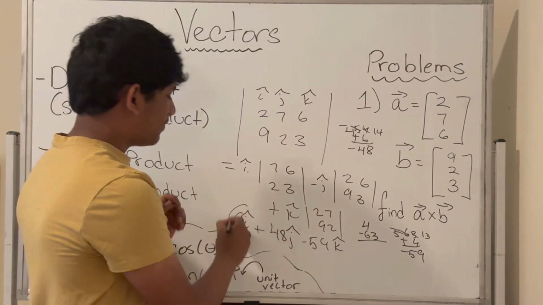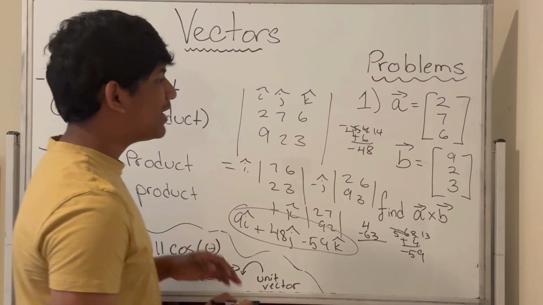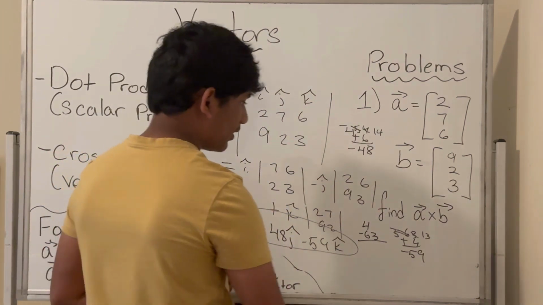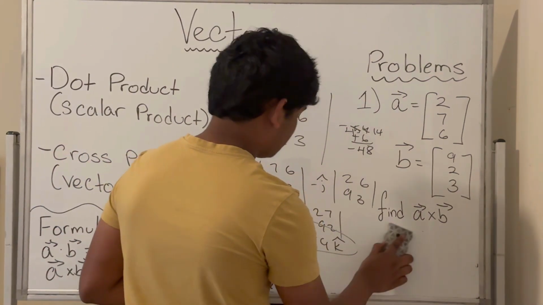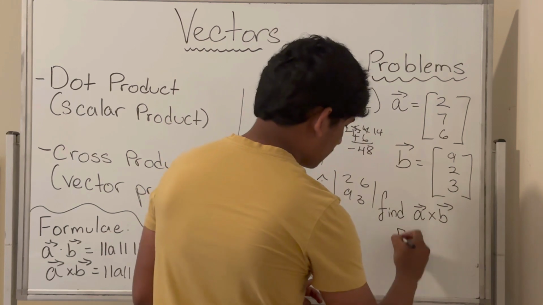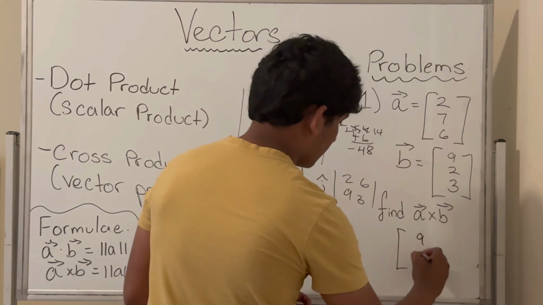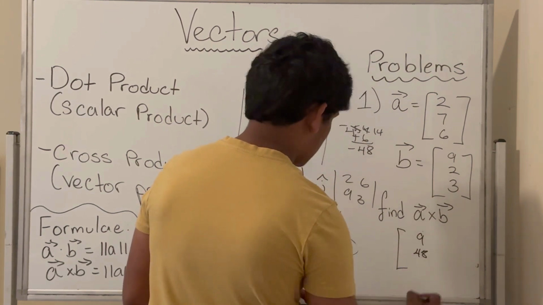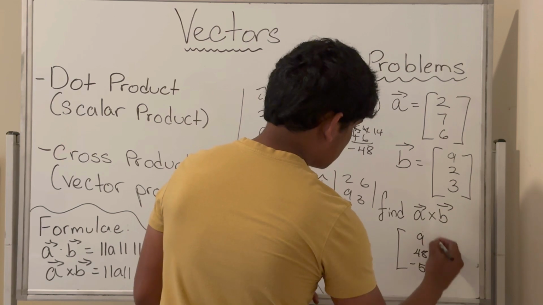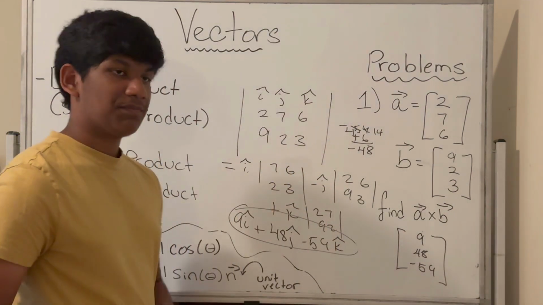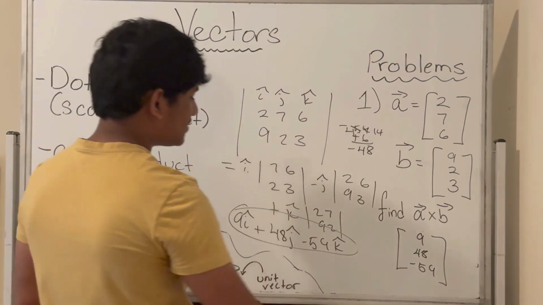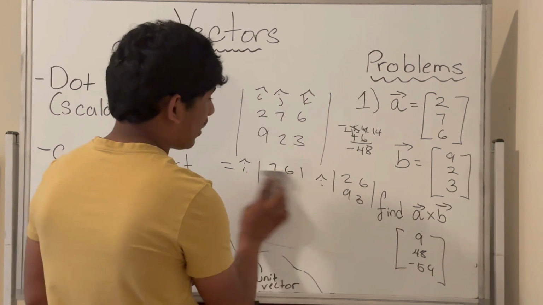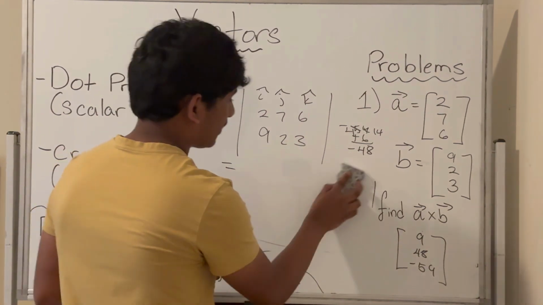This will be our answer in component form, but if we want to write it in vector form, we would simply write 9, 48, and negative 59. This will be our answer. Okay, but let's go back again and explain a lot more details.